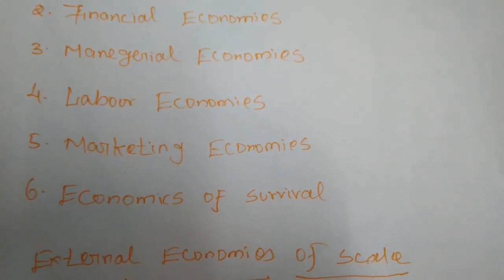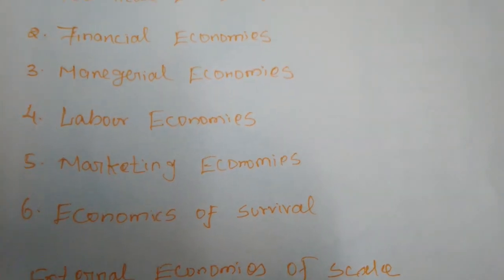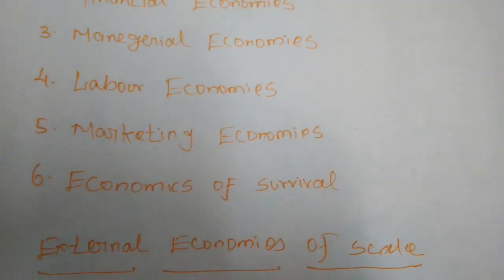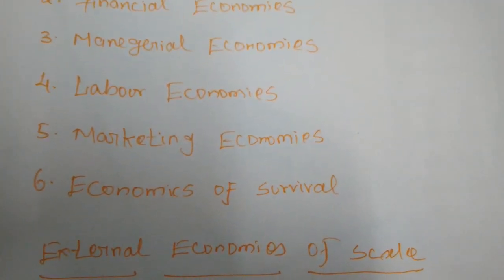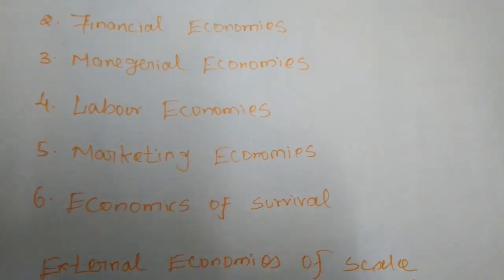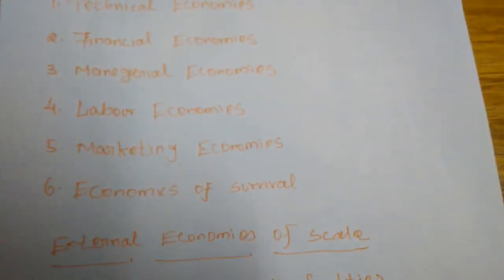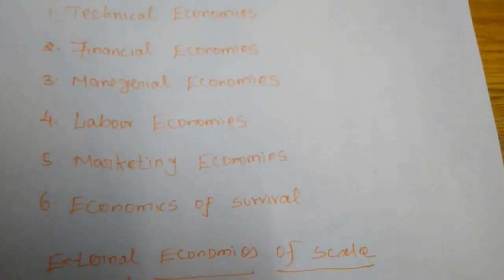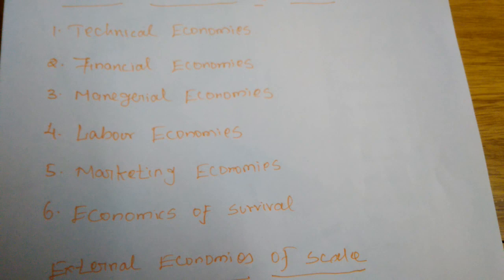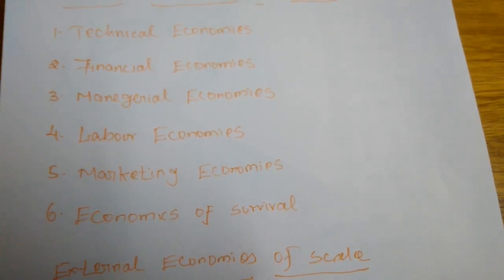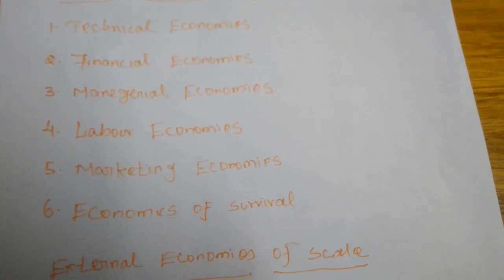So when they do like so, all the sellers of the raw materials will sell to the large scale industries only. When he is purchasing large quantities of raw materials at a low price, he can produce more commodities, and because of that, the consumer also will get some advantages.